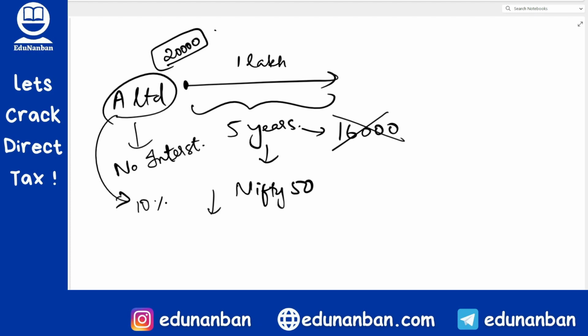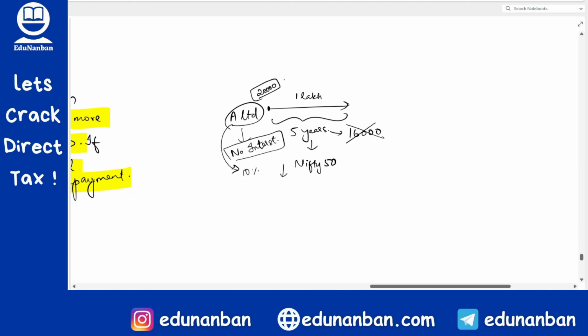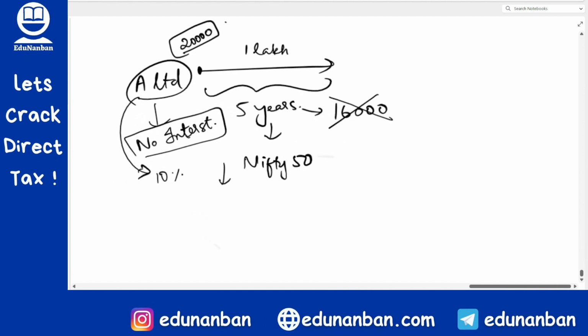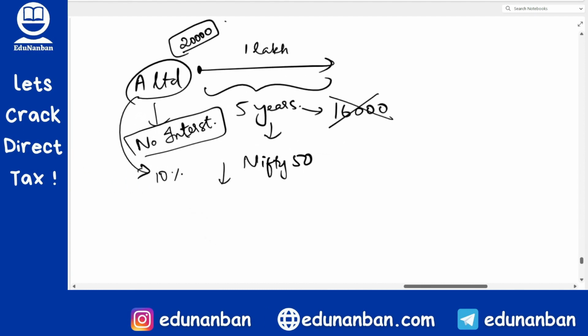You get my point? Sir, what if there is no interest? It means that only principal repayment will be there. At the end of 5 years, you will get back the 1 lakh rupees, but you will not earn any interest at all. You get my point? Such type of debenture is called market linked debenture.